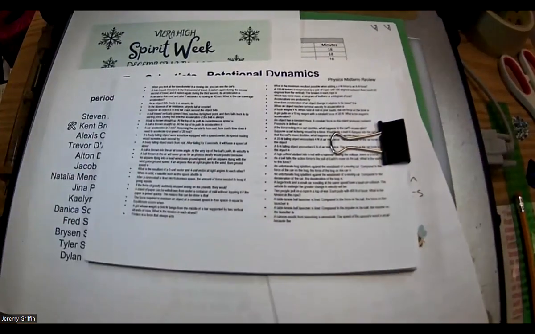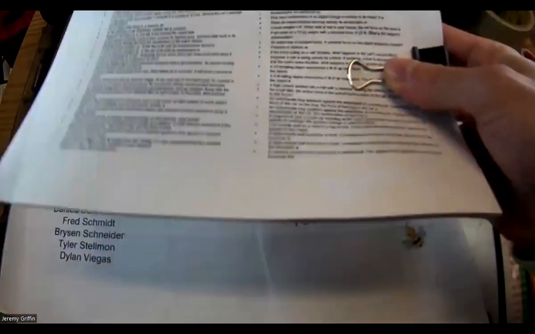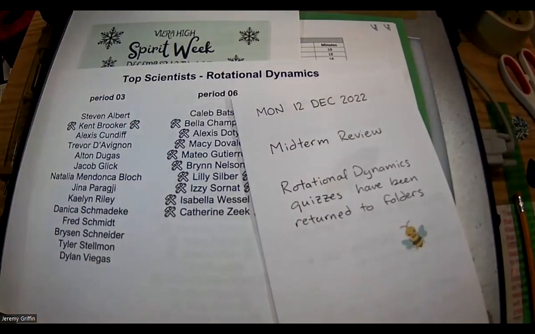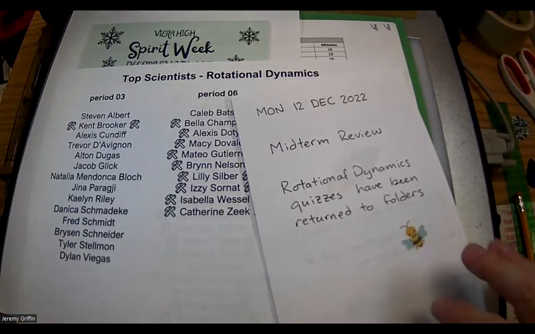I have given you guys this half-page midterm review with about 100 questions on it. So we're actually going to explicitly cover these questions starting tomorrow. If you don't have this for whatever reason, here's a couple extra copies right there. You need one, if you're apps of the day, I gave that out. Check out that. It's also on Google Classroom, all the documents.